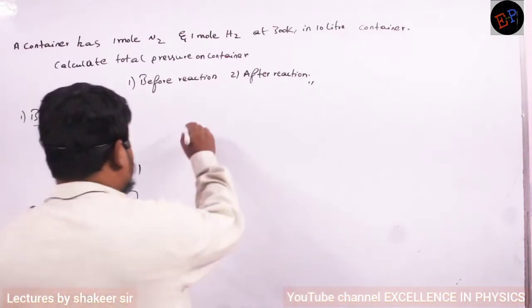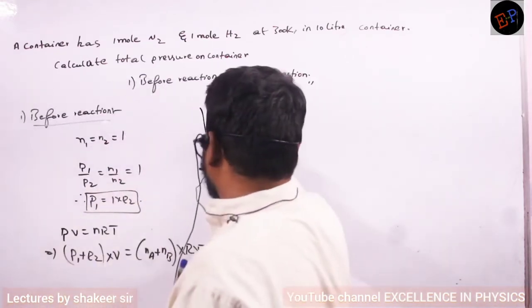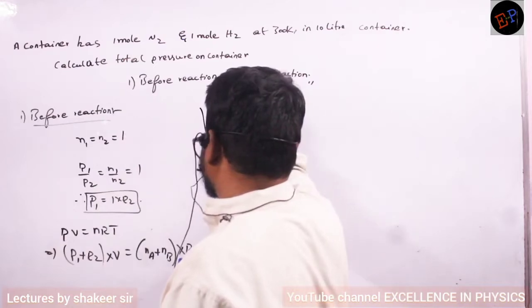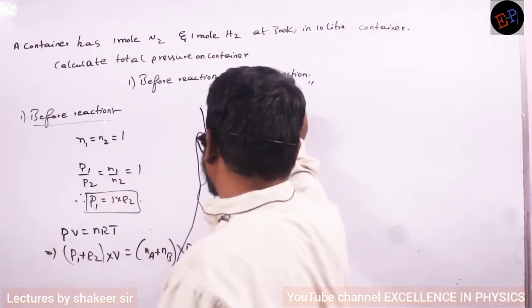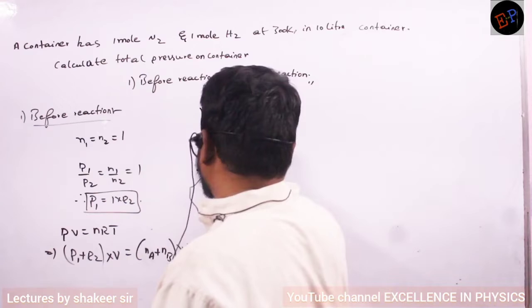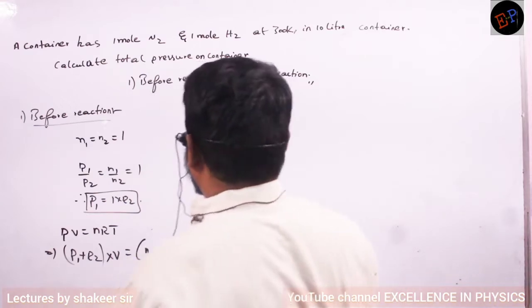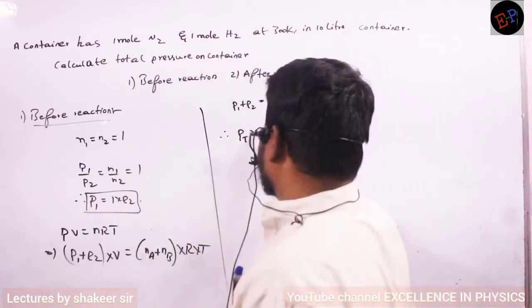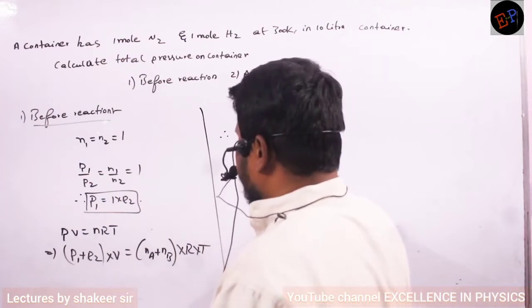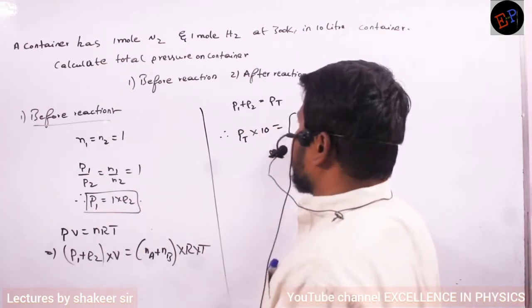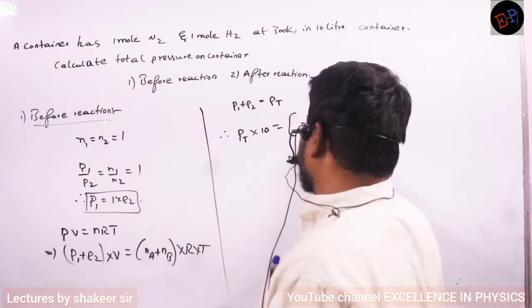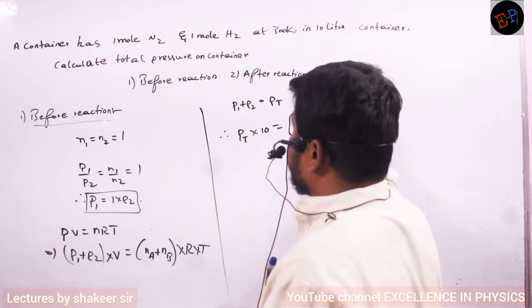Okay? Therefore total pressure is nothing but P1 plus P2, which is PT, no? Therefore, total pressure multiplied by volume. What is the volume of the container? 10 liter. So this is equal to Na plus Nb. How many moles? 1 plus 1, 2 moles, multiplied by R, multiplied by the temperature.